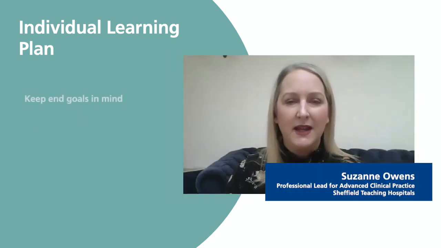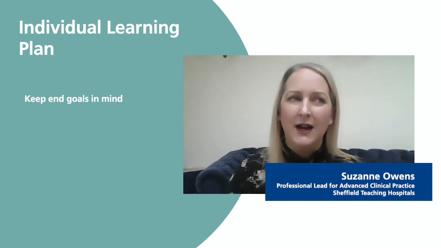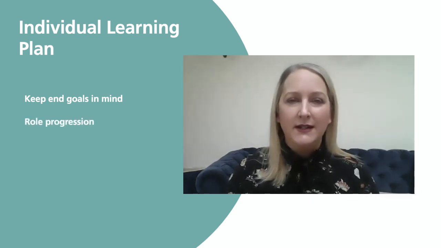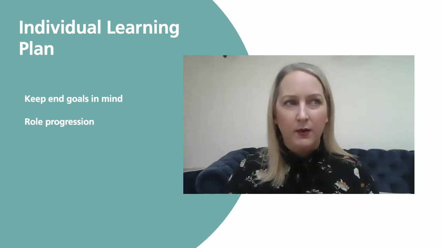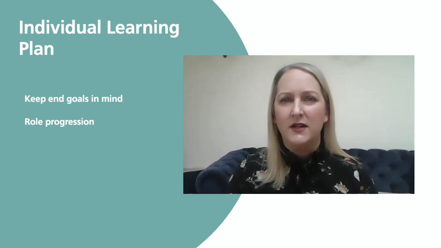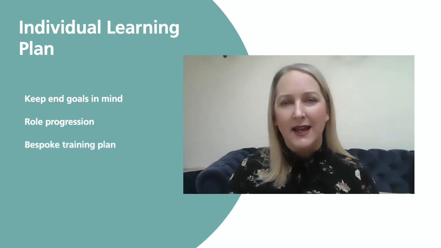I always say to begin with the end in mind, and that actually you want to know where you want the trainee to be at the end of training, and how you want the role to progress over the next maybe 5 or 10 years. But by finding out where they are at the beginning, knowing where you want them to be at the end allows the trainee and the supervisor to work together to build a bespoke training plan to get them the experience that they need to get to the end goal.